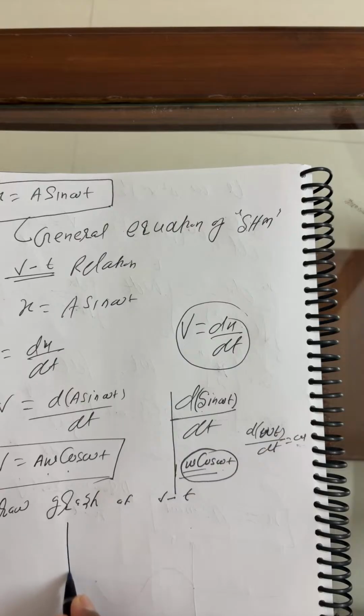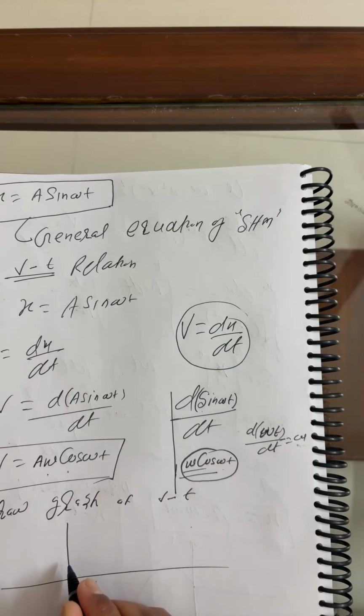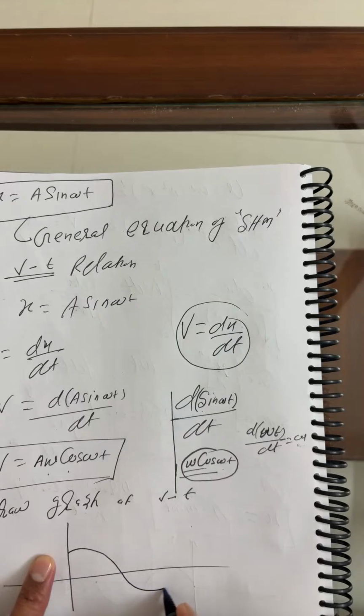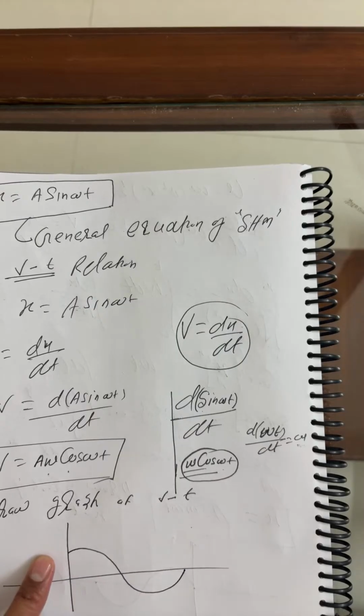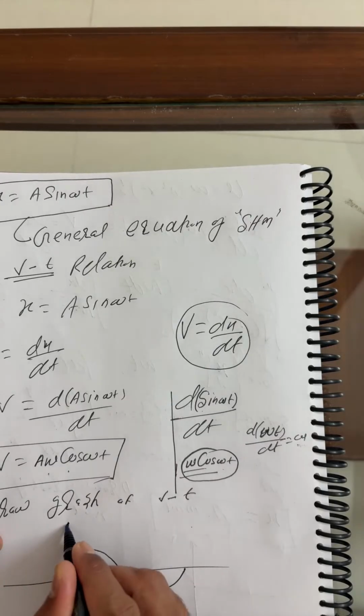This is a cos function. So for a cos function, what is the initial point of the graph? This is plus one only. So you can say this is the graph of cos x. This is the graph of the V-t relation here.